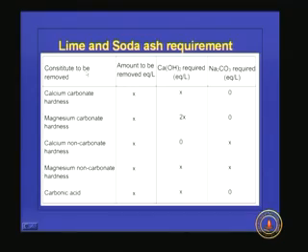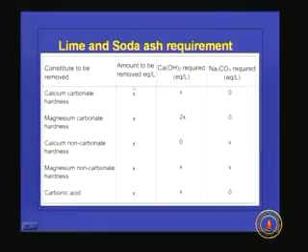The reason is, first magnesium bicarbonate will be converted to magnesium carbonate, which is a highly soluble compound. So we have to convert this magnesium carbonate again to magnesium hydroxide. For that, 1 mole of lime addition is again required. That's why 2X is coming here and Na2CO3 required is 0. Now coming to calcium non-carbonate hardness, the amount removed is X. So calcium hydroxide required is 0 and soda ash or Na2CO3 required is X equivalents per liter.